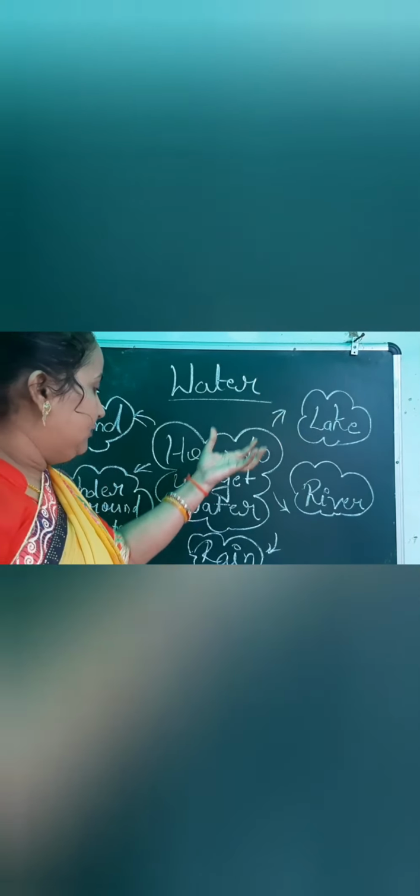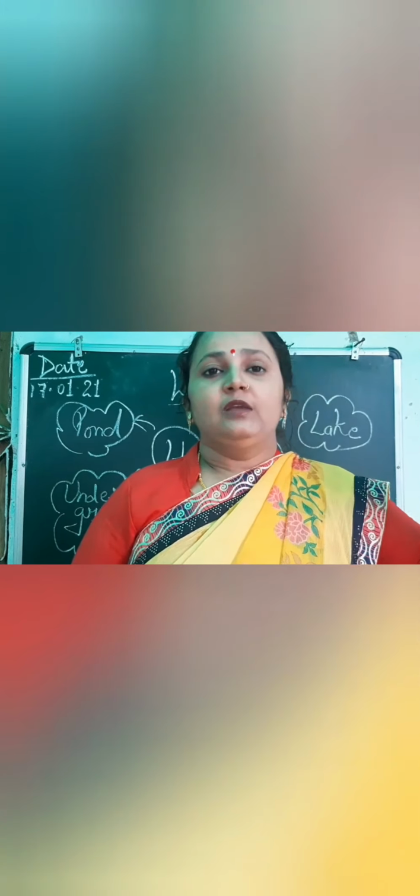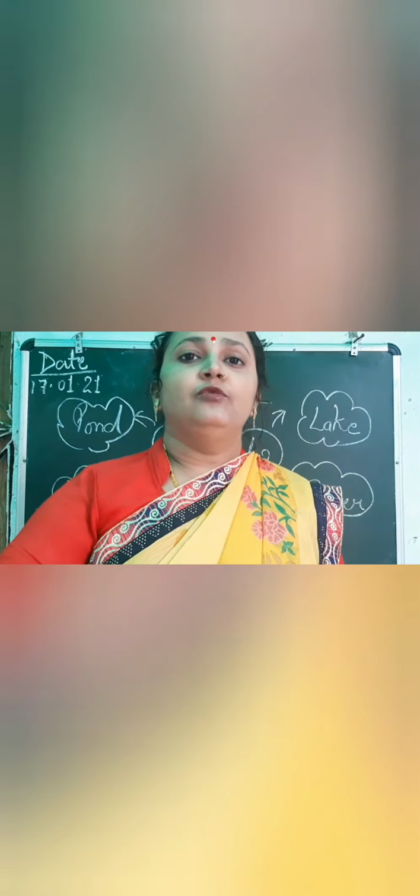So from where are we getting the water? We are getting the water from the lake, from the river, from the rain, underground water, pond. All are sources of water, right? From where do the rivers come? From the mountains, the ice melts and changes into water. The river water comes from the mountains, right? So those are the sources of water.